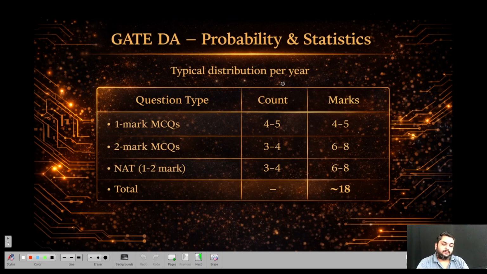We will continue our pattern analysis for GATE DA 2026. We will start with the first subject, probability and statistics. To begin with, this is the one subject we will get a lot of questions. Up to 18 marks, definitely out of 100 marks. So this is the highest weighted subject in GATE DA till now.